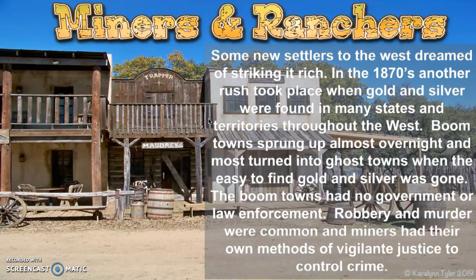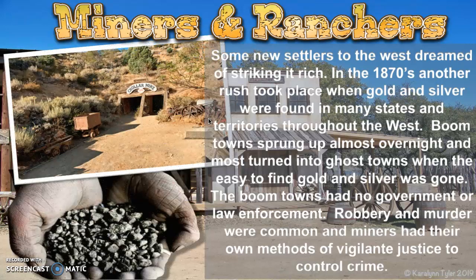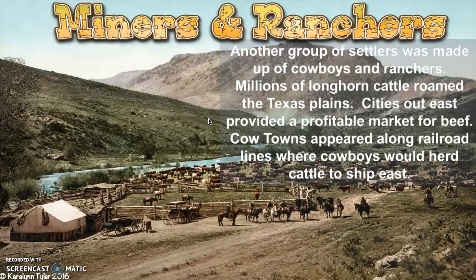Some new settlers to the west dreamed of striking it rich. In the 1870s, another rush took place when gold and silver were found in many states and territories throughout the West. Boom towns sprung up almost overnight, and most turned into ghost towns when the easy-to-find gold and silver was gone. The boom towns had no government or law enforcement. Robbery and murder were common, and miners had their own methods of vigilante justice to control crime. They called it the Wild West for a reason.